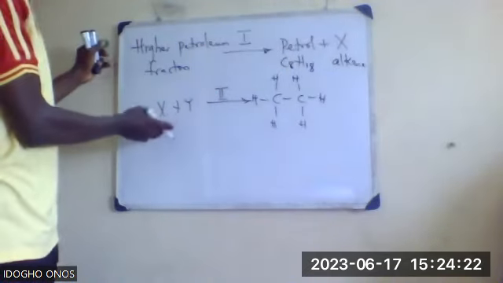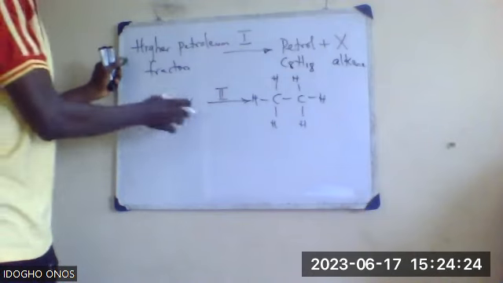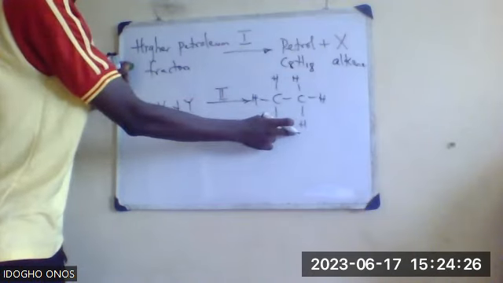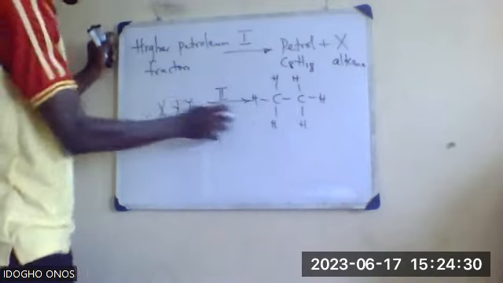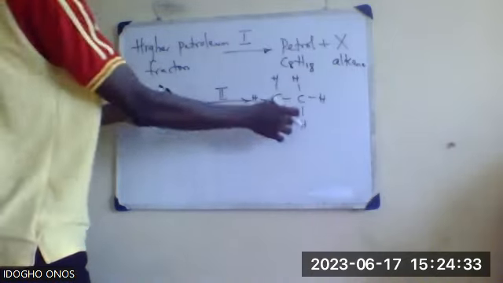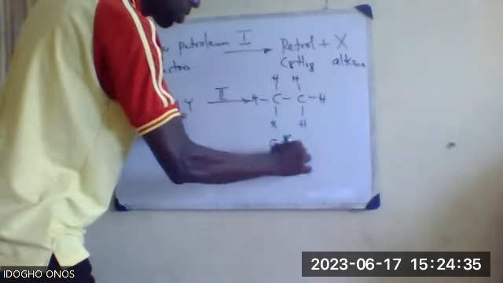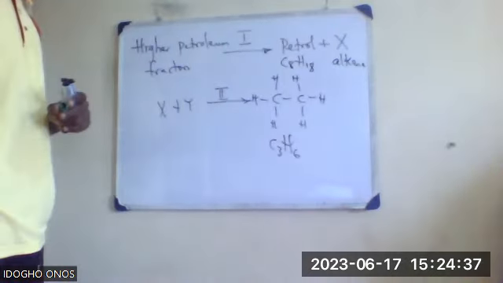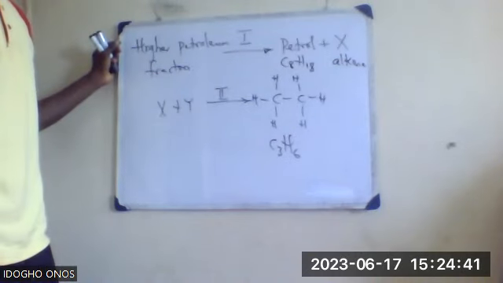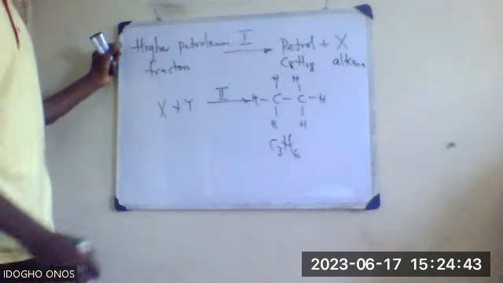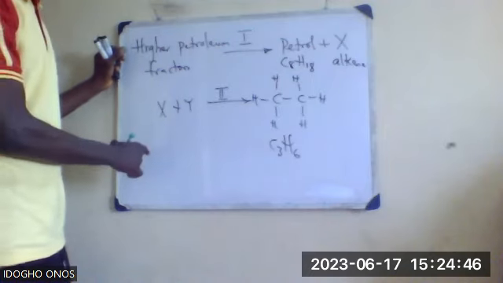Now they made it easier for us that X plus Y will give me this compound. Are you with me? So if X and Y is giving me C3H6, that means my X is now what? C2H6.